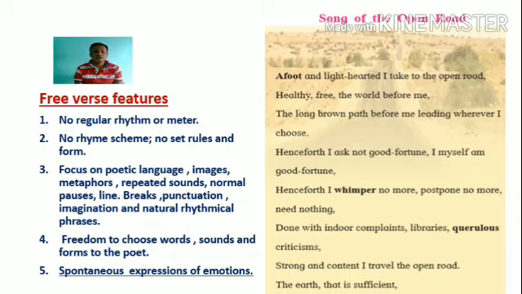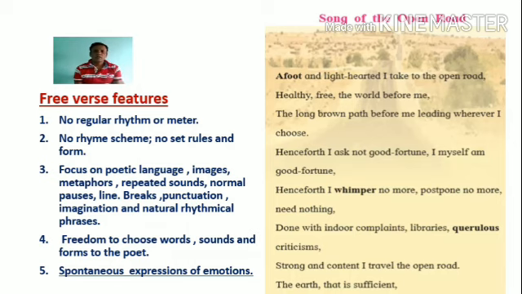The sonnet is composed of 14 lines. The first part, which is called the octave, is composed of 8 lines, and the remaining part, the second part of the poem, composed of 6 lines, is called the sestet. What I want to tell you, friends, is that there is a particular form to a poem, but in a free verse poem there is no form. Then how is it called a poem? How is it different from prose?